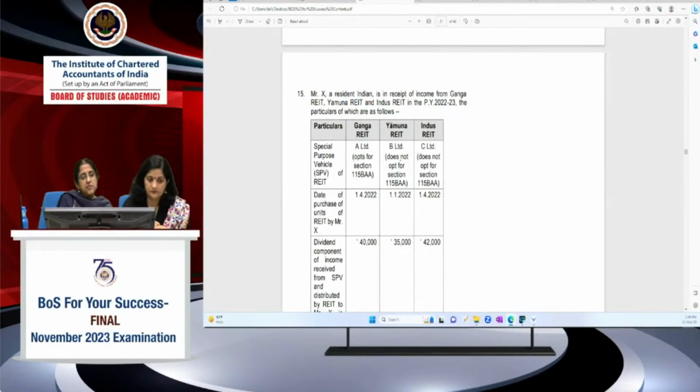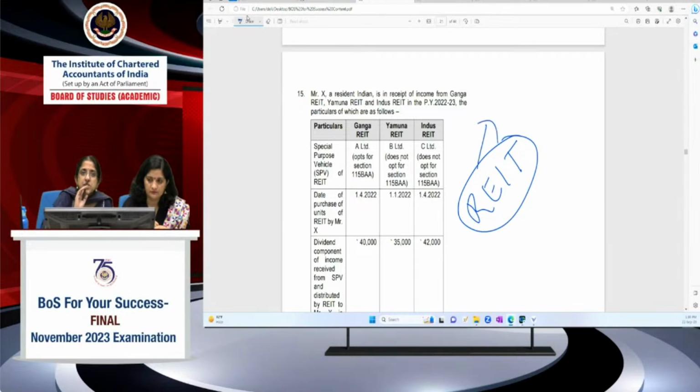Special purpose vehicle of REIT, A Limited. First, let me tell you, a REIT is a real estate investment trust. It invests in completed revenue generating properties, rental income from revenue generating properties. That is, completed properties it invests in primarily. That it can do directly. If it directly invests in completed revenue generating properties, what income will it get? It will get rental income. Or it can do it through a special purpose vehicle.